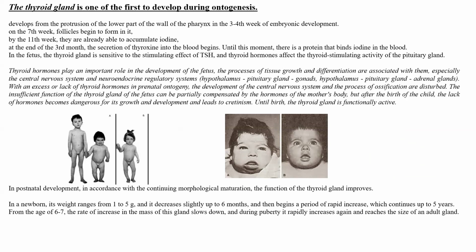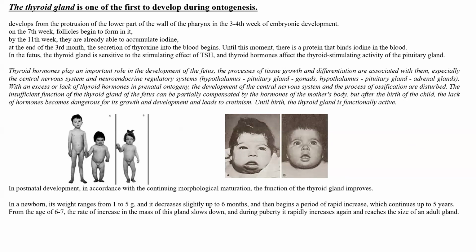in the third, fourth week of embryonic development. At 7 weeks, follicles of the thyroid gland begin to form. By the 11th week, they are already able to accumulate iodine.